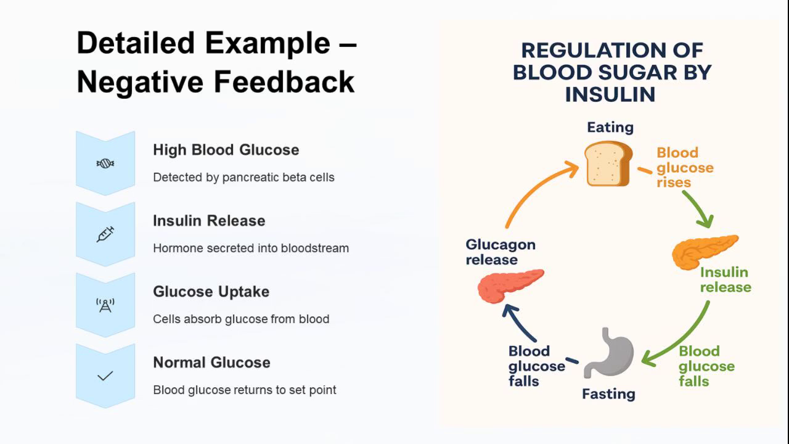Once glucose levels are restored, insulin secretion declines. This elegant loop exemplifies negative feedback, correcting a deviation and maintaining stability.